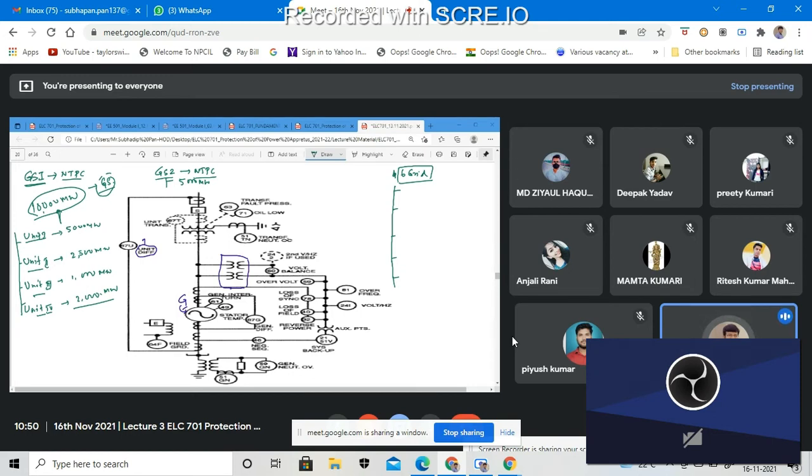Basically we will see the four grids. The four main grids will be there in India, but the last grid will be divided into two other small grids. So what are the different grids that we will see in India actually?